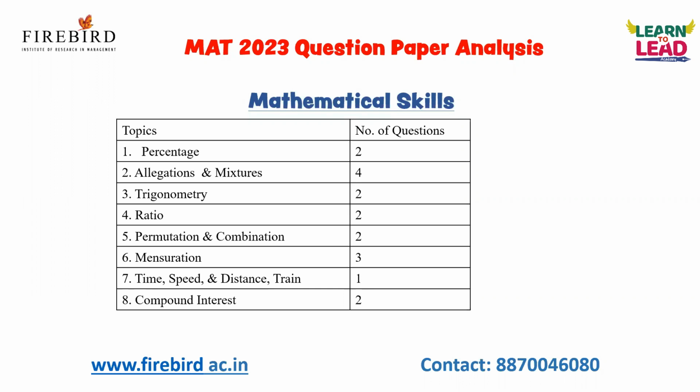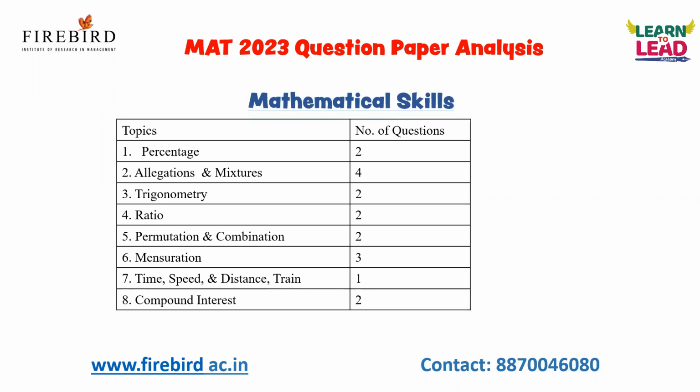And for data interpretation and analysis, as well as mathematical skills, percentage, profit and loss, ratio and proportion, partnership, average and allegation concepts are very, very important. If you focus on these topics, definitely you can score 40 plus marks out of the 80 questions in both sections. So first focus on these important topics, and then go with the other topics.